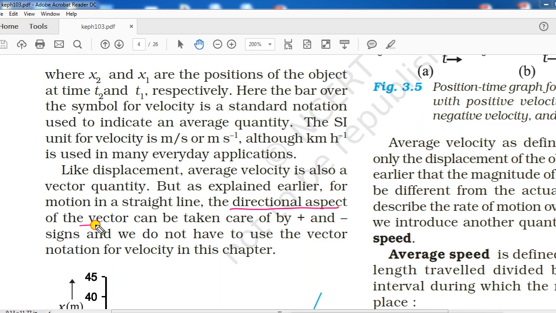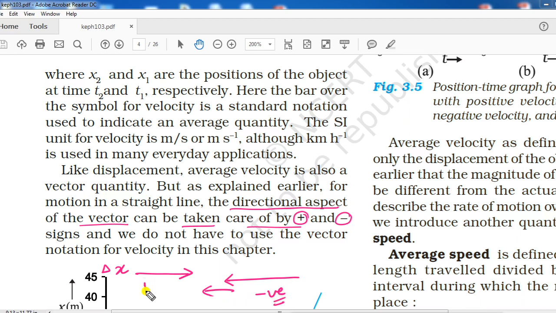The directional aspect of a vector can be taken care of by a plus sign or minus sign. Suppose this is the direction of displacement I have represented here, and if there is any body which is traveling opposite to this direction, then what can we say?